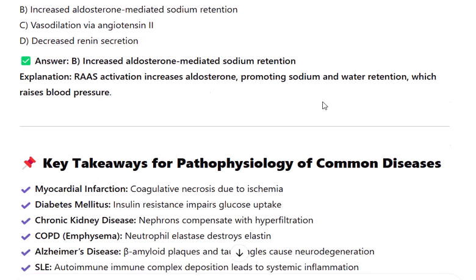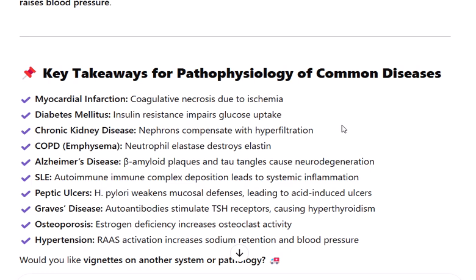Key takeaways for pathophysiology of common diseases: myocardial infarction, coagulative necrosis due to ischemia. Diabetes mellitus, insulin resistance impairs glucose uptake. Chronic kidney disease, nephrons compensate with hyperfiltration. COPD emphysema, neutrophil elastase destroys elastin. Alzheimer's disease, β-amyloid plaques and tau tangles cause neurodegeneration. SLE, autoimmune immune complex deposition leads to systemic inflammation.